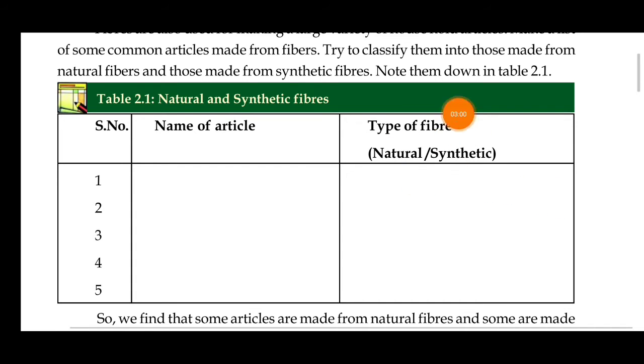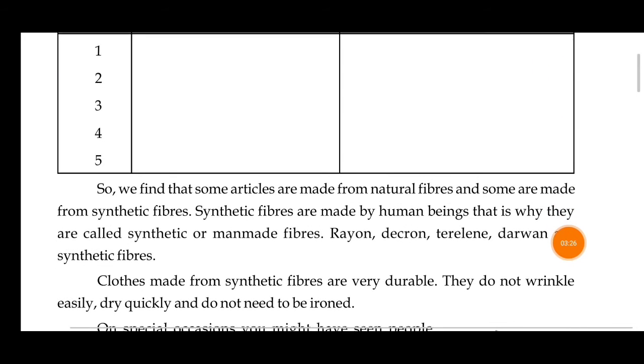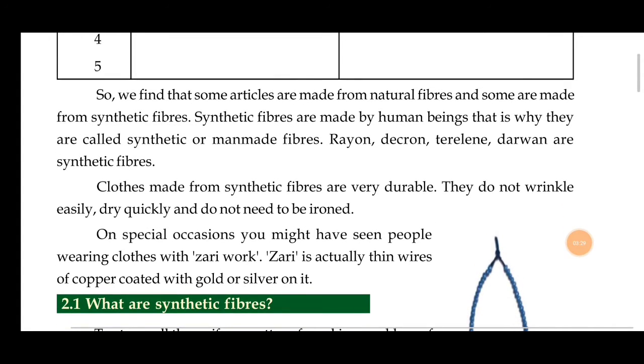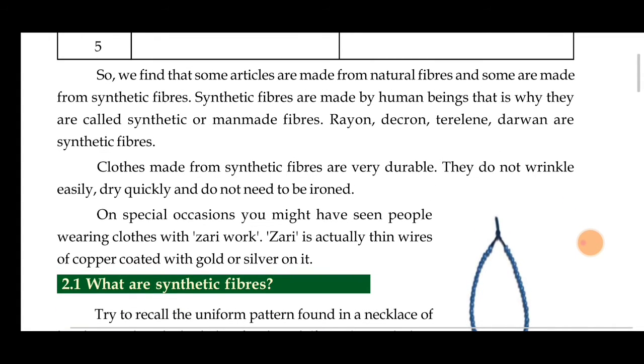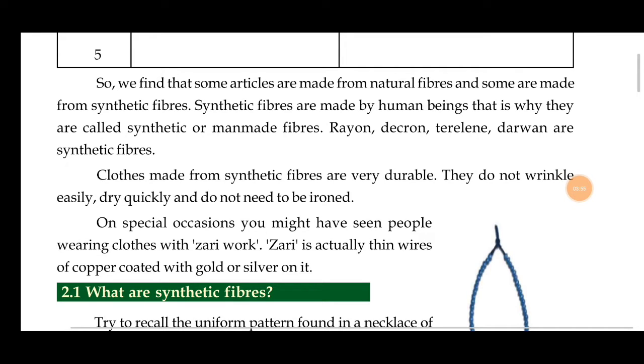There are two types of fibers, one natural and one synthetic. Natural fibers include cotton, flax, jute, wool, and silk. Synthetic fibers are artificial fibers made by man, that is rayon, nylon, acrylic, and polyester. So some articles are made from natural fibers and some are made from synthetic fibers. Synthetic fibers are made by human beings, that is why they are called synthetic, and also man-made fibers. We can use both names.